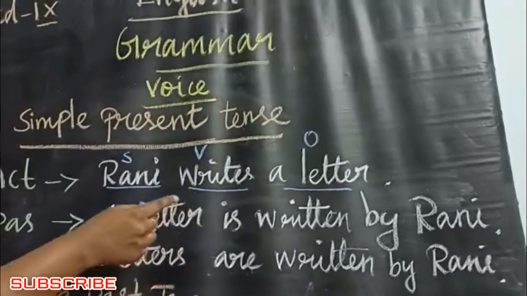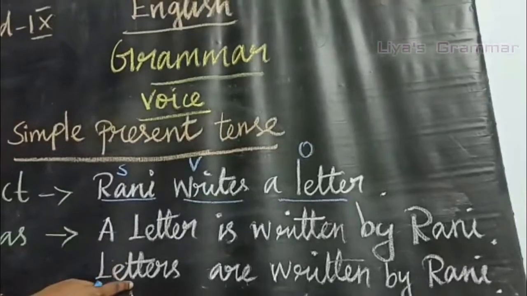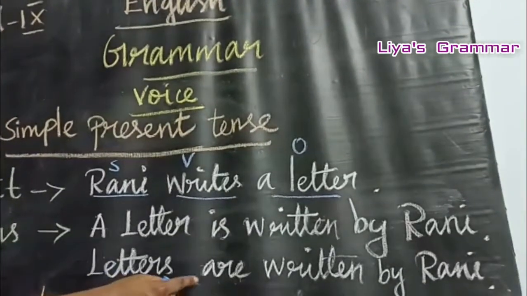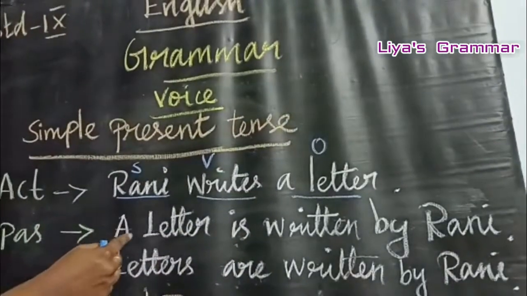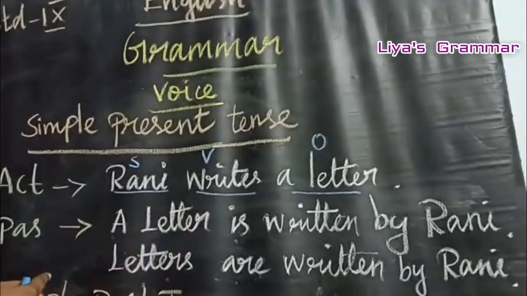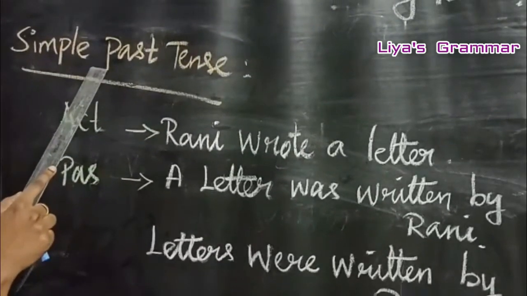In case the object is plural, for example, letters. So the answer, letters are written by Rani. So in passive voice, a letter is written by Rani. Next we move on to the past tense.